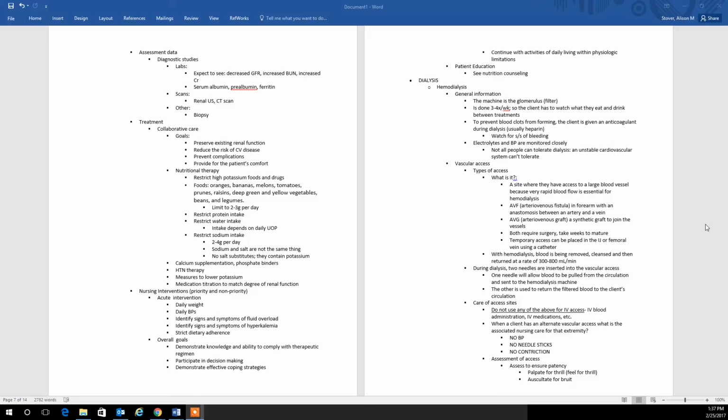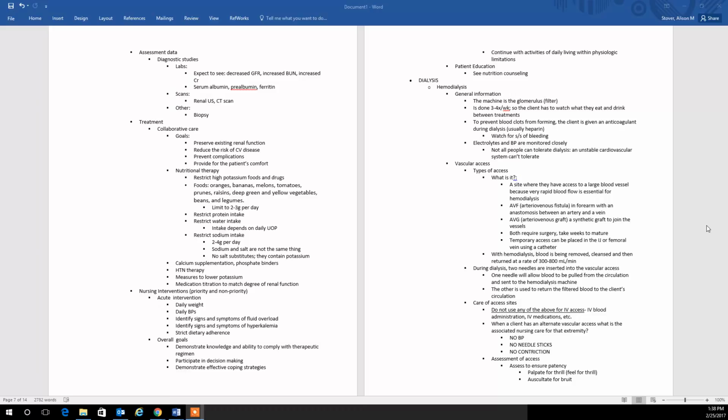Let's move on to dialysis. So for this exam, you need to know hemodialysis, peritoneal dialysis, and the CRRT, which I think Angela talked about briefly in class. In hemodialysis, general information is the machine acts as the glomerulus. It's done 3 or 4 times a week. To prevent blood clots from forming, the patient's usually given an anticoagulant like heparin. Watch the patient for signs and symptoms of bleeding, and be sure to watch and monitor the patient for electrolyte imbalances and be sure to monitor blood pressure closely.